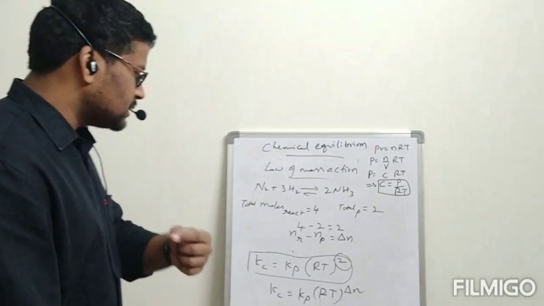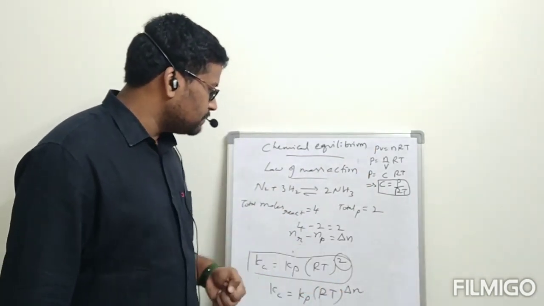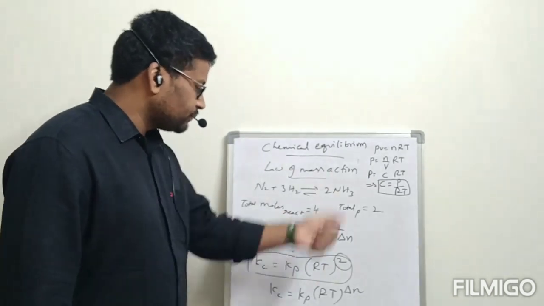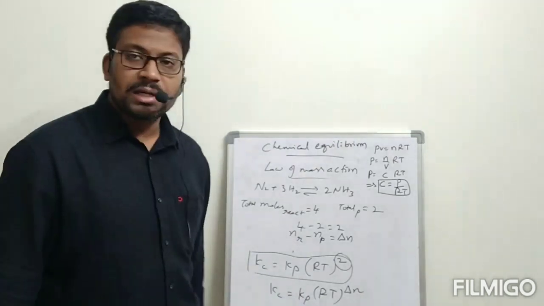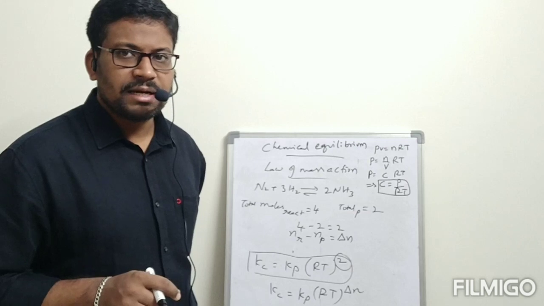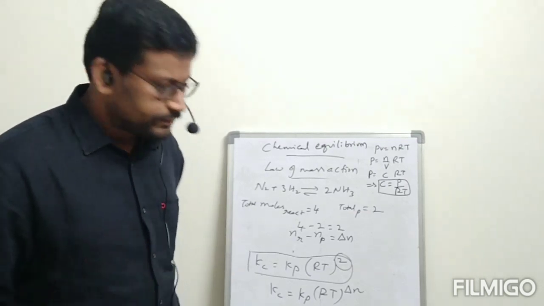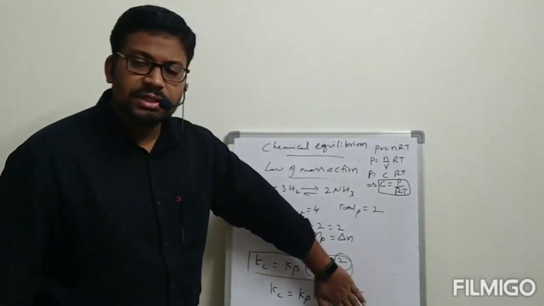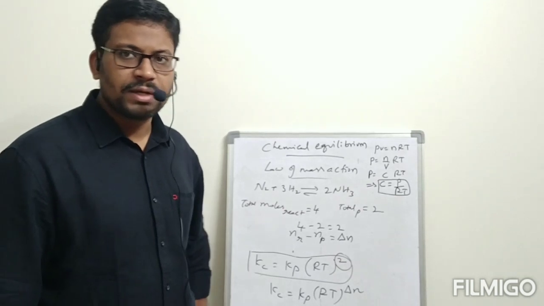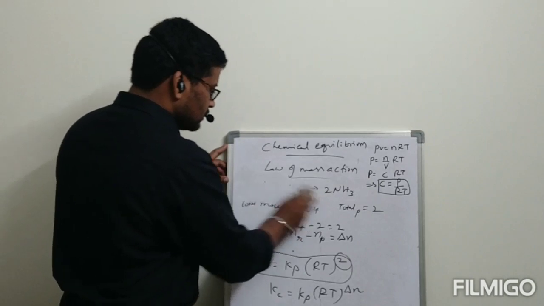This delta n is equal to nr minus np. That one I will check and say, but this formula is okay. Kc is equal to Kp into RT power delta n. If the number of moles on the reactant side and product side are the same, then delta n is equal to 0. RT power 0 is 1. Then Kc is equal to Kp. Okay, finally, once again I am writing the relation between Kc and Kp.